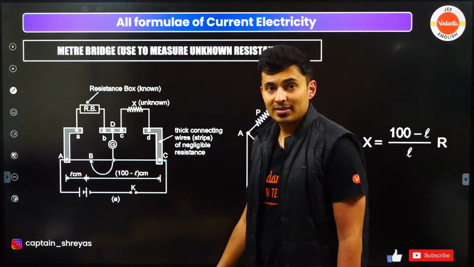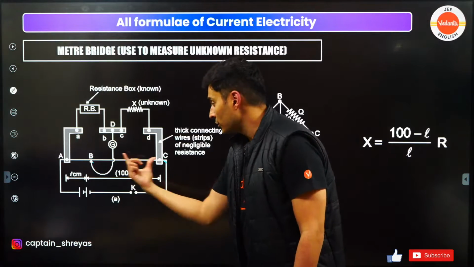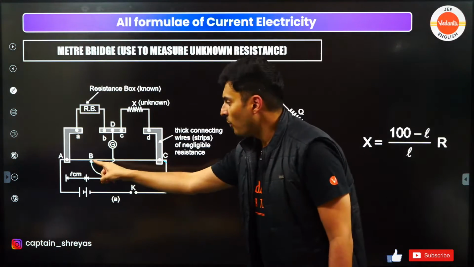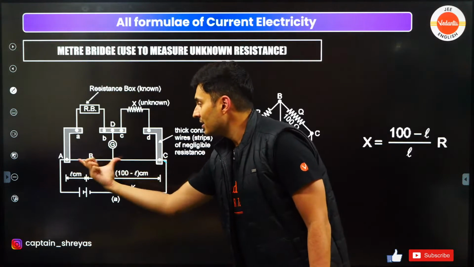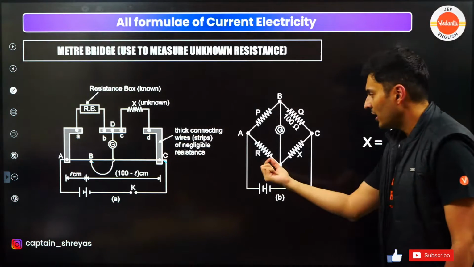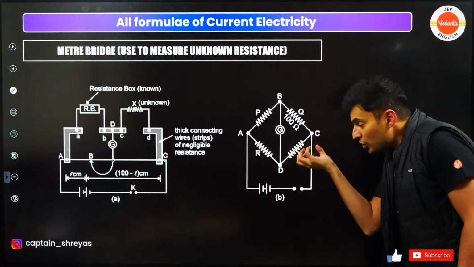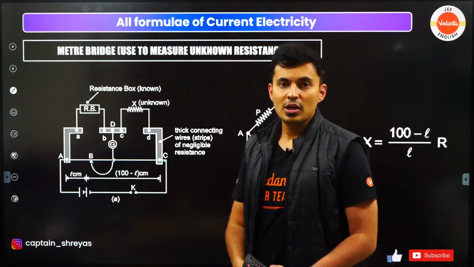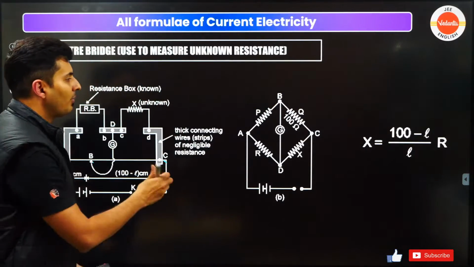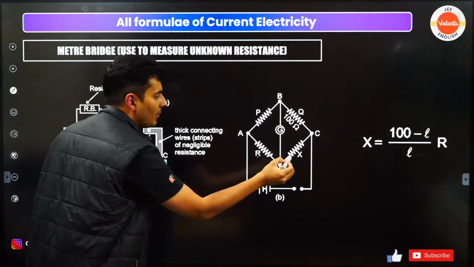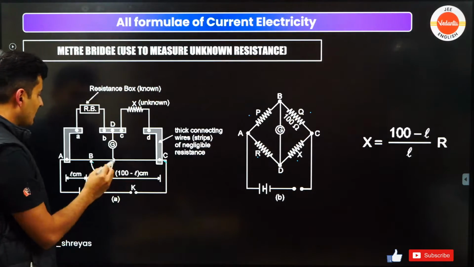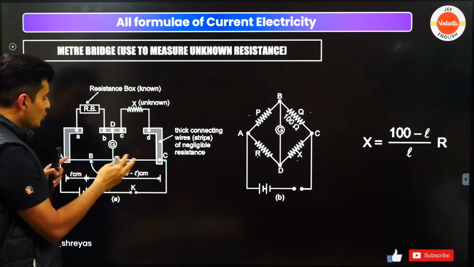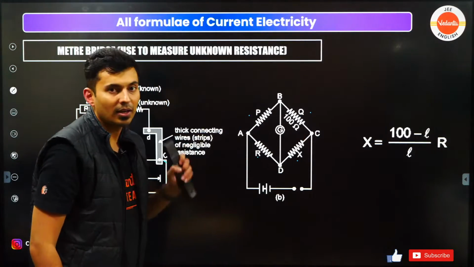If point B is more towards this side, this resistance is smaller, this resistance is huge. If you move point B here, then this resistance will become huge, this will become small. So you can change the ratio of R by X over here, and R by X will be this resistance by this resistance. So that's why you get this particular formula.